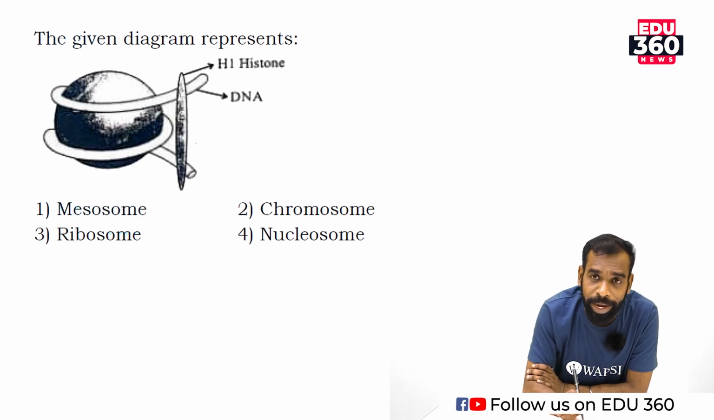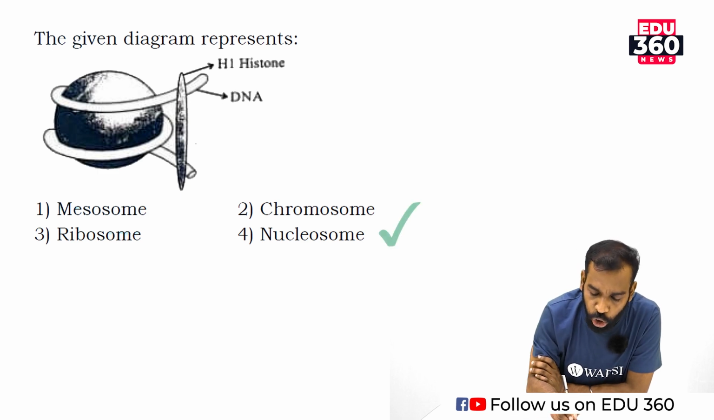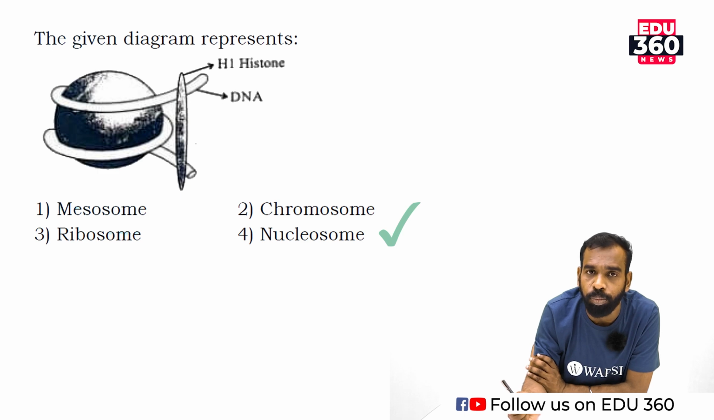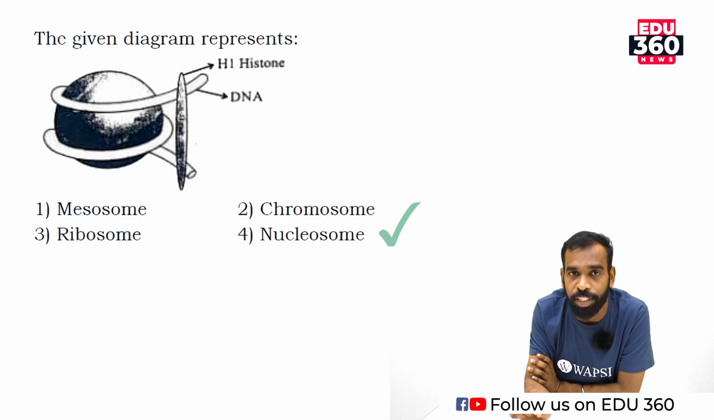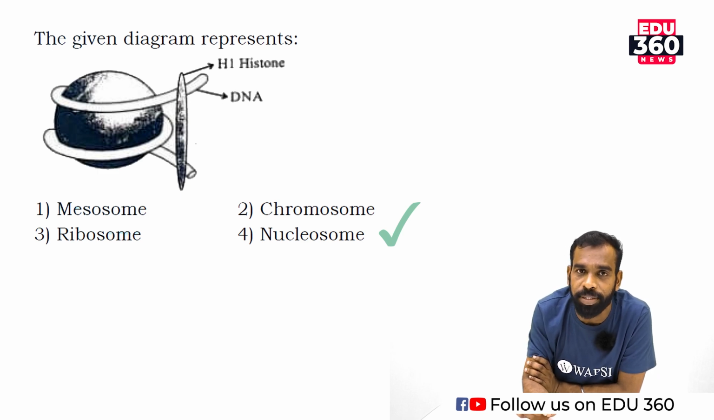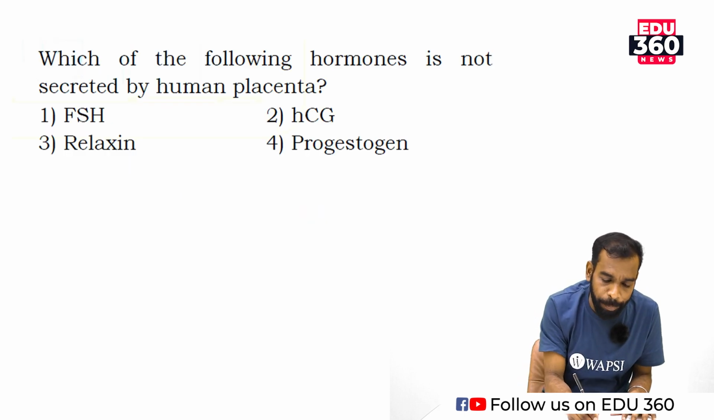When we are seeing the diagram, that time itself we can get the answer. That is nucleosomes. What is nucleosome? The more basic unit of chromatin threads. Chromosome is made up of chromatin threads. The basic unit of chromosomes or a chromatin thread, that's called nucleosomes. Is it clear?